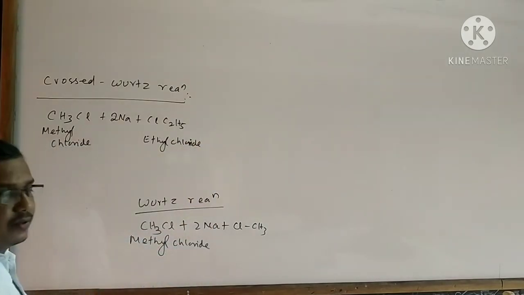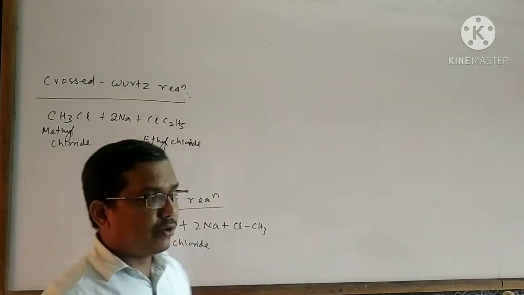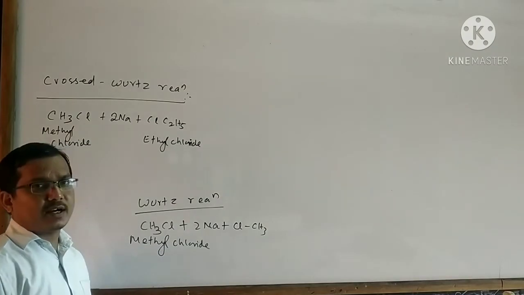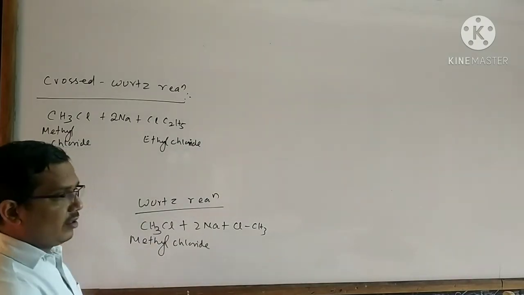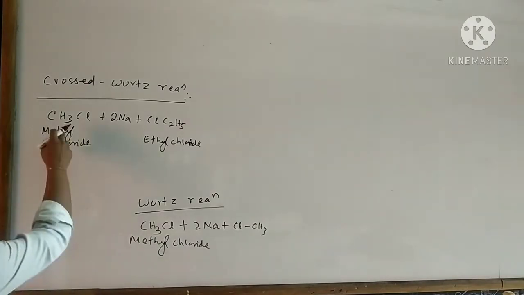alkanes is formed. Remember an important point: when a reaction happens, don't think that only one molecule reacts with another molecule. A large number of molecules react with each other. Look at this reaction.